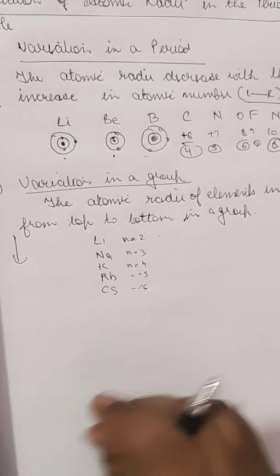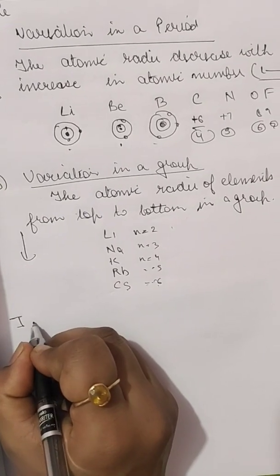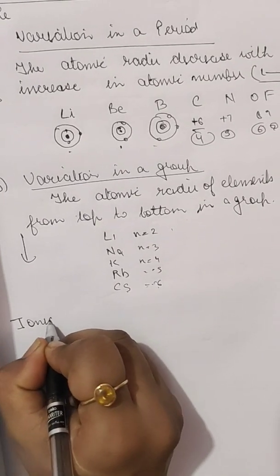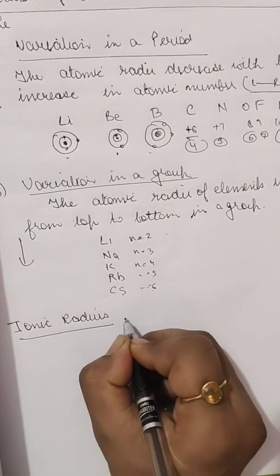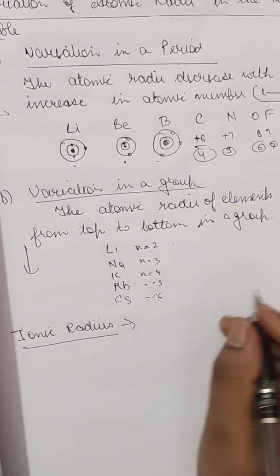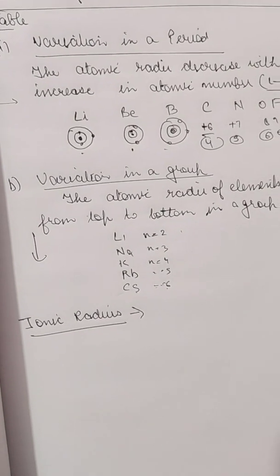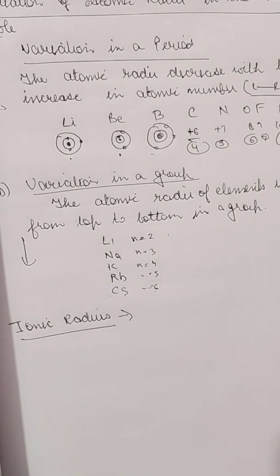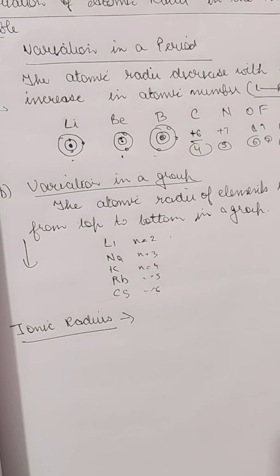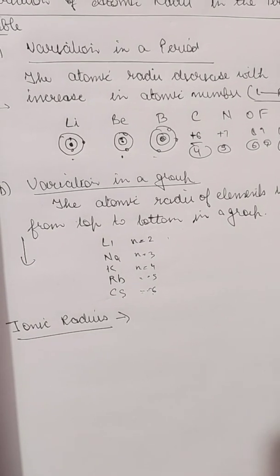So after this, we move to the ionic radius. After the atomic radius, ionic radius. Okay, so ionic radius: when an atom either donates or gains electrons, it becomes an ion. Ions are formed as a result of the addition or the removal of electrons from the outermost shell. We all know that.